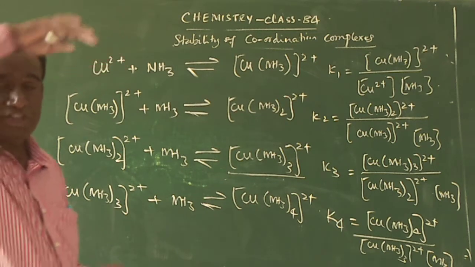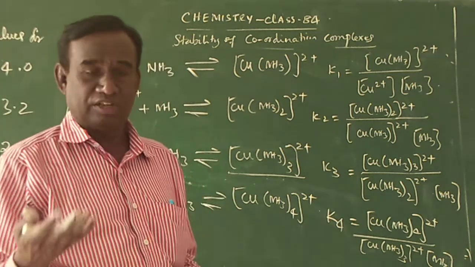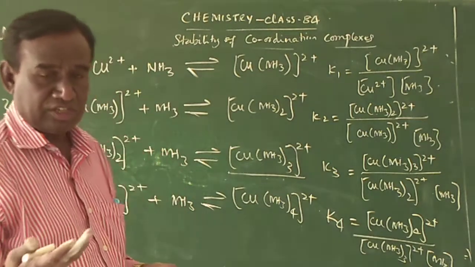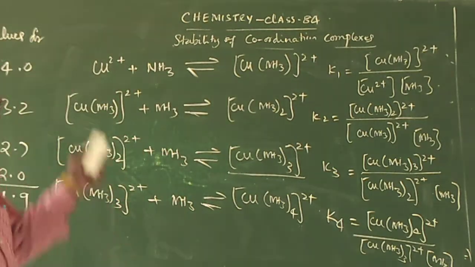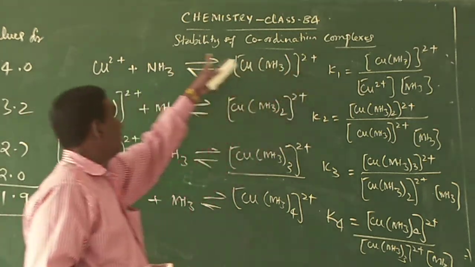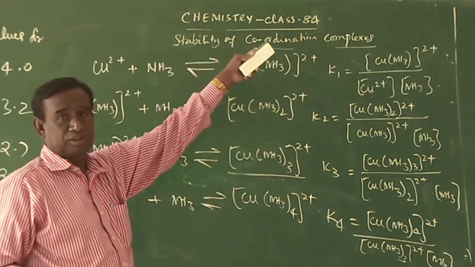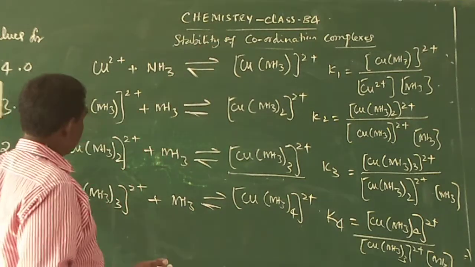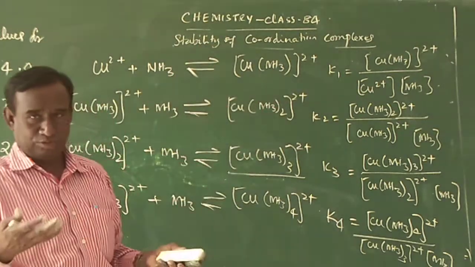What is the instability constant? Instability constant is nothing but the dissociation constant. For the stability of coordination complexes, we take the formation constant, or equilibrium constant, for the formation of complex entities.